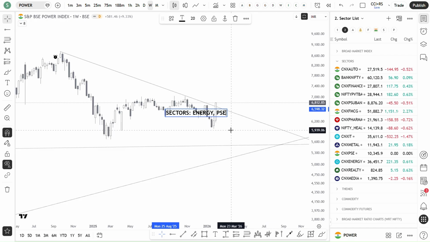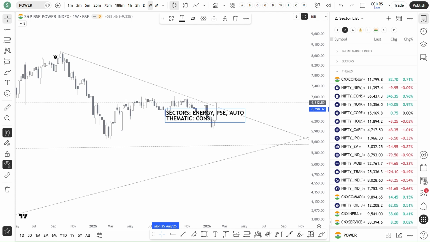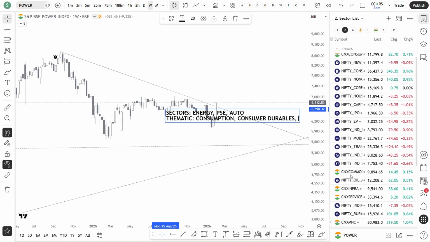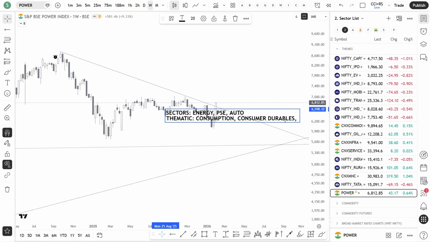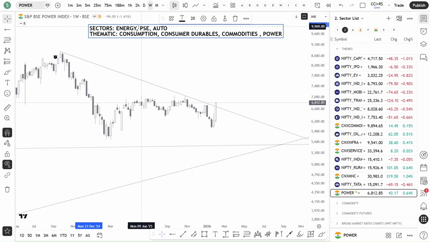PSC are the ones, and then auto, and from thematic, consumption, consumer durables is very good, and then what else? Commodities and power. So yeah, these are looking very good.